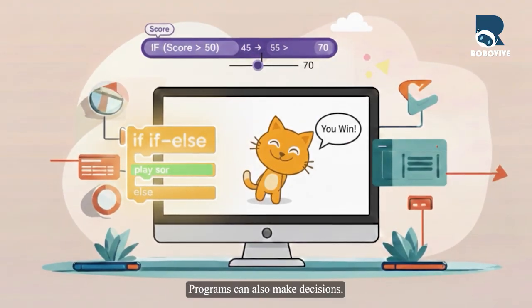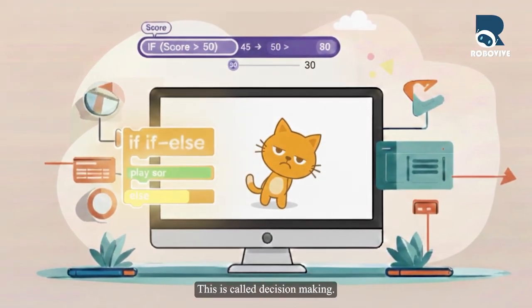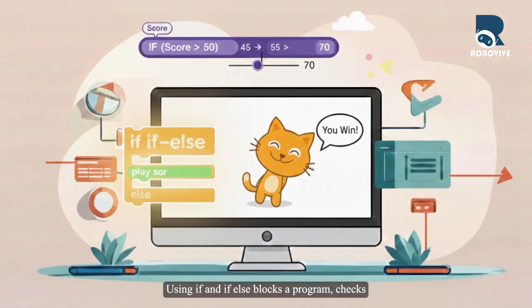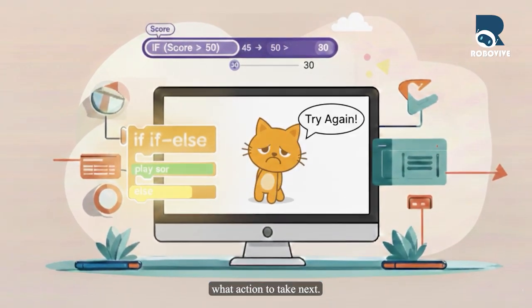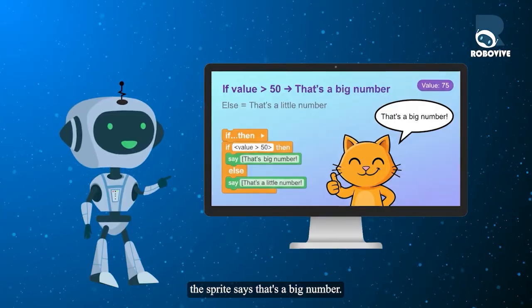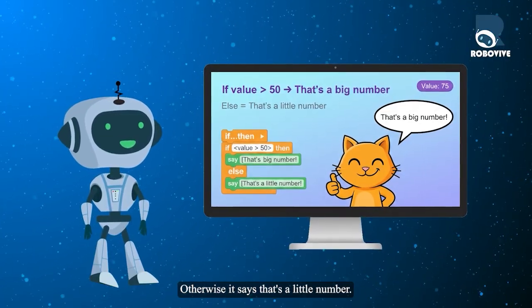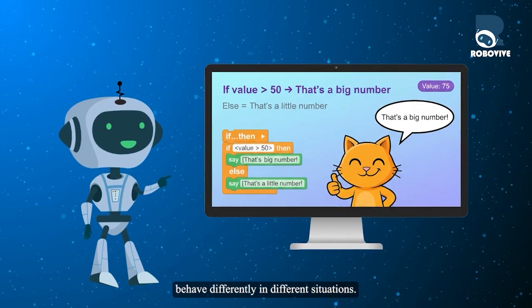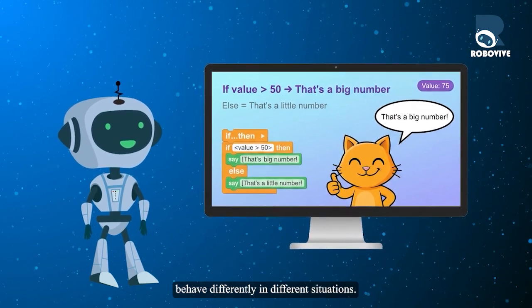Programs can also make decisions. This is called decision-making. Using if and if-else blocks, a program checks a condition and decides what action to take next. If the value is greater than 50, the sprite says, "That's a big number." Otherwise, it says, "That's a little number." This helps programs behave differently in different situations.